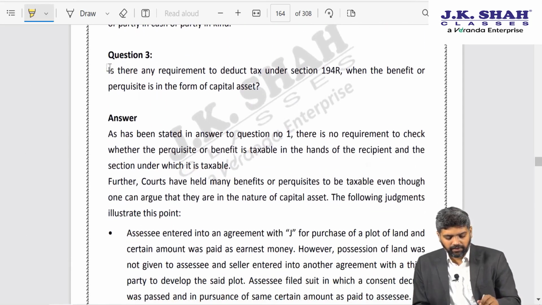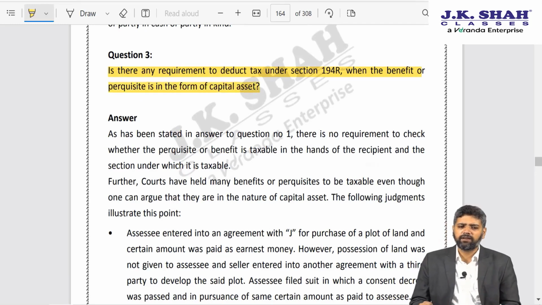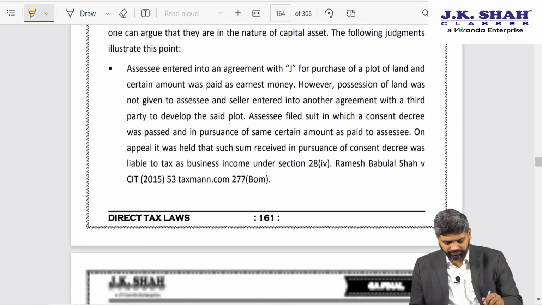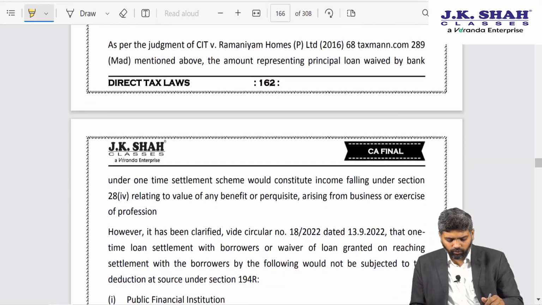Next is there any requirement to deduct tax under 194R when the benefit or perquisite is in the form of capital asset? Yes, there is no restriction. Once we know that it's a benefit or perquisite arising in the course of business or profession, tax is deductible. They have given some examples, you all can go through that.